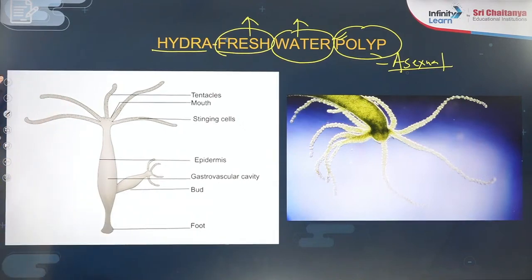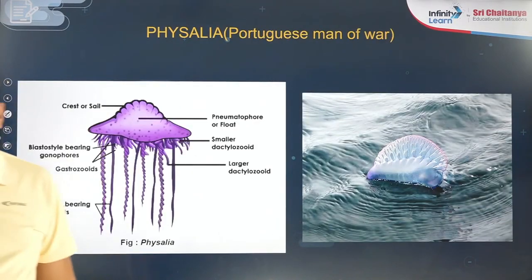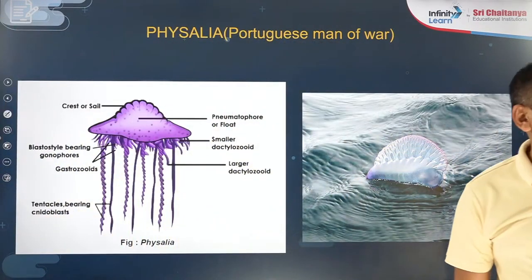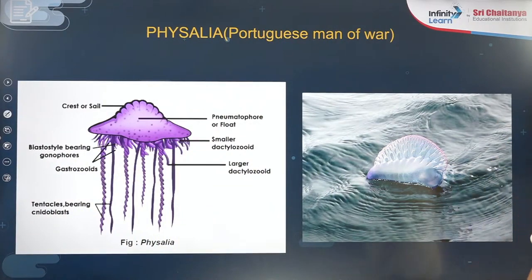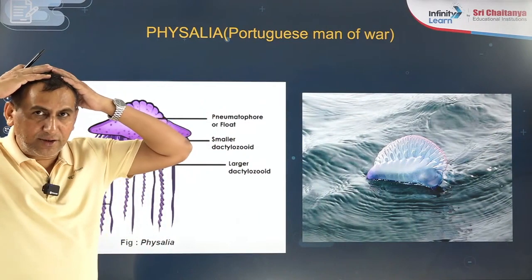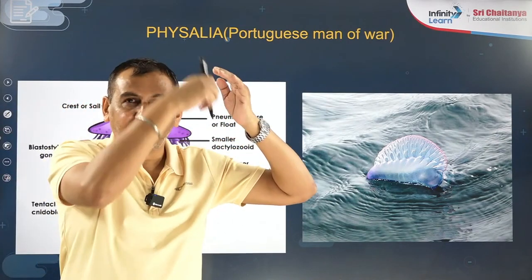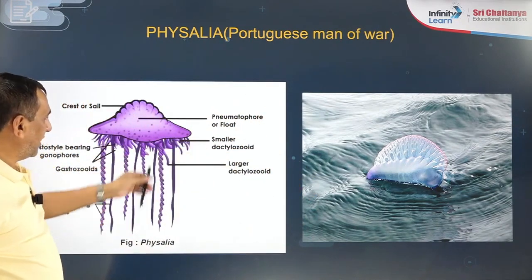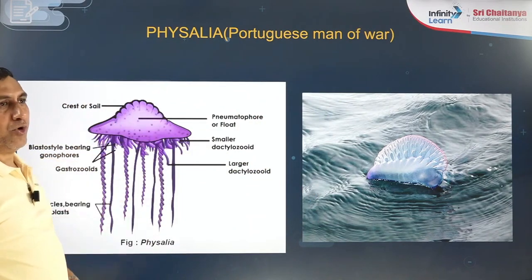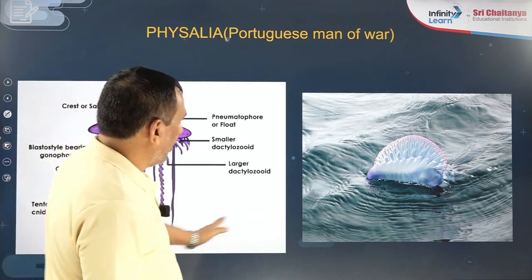I will show you the other examples included in phylum Coelenterata. Next one is Physalia, known as the Portuguese man of war. See, it looks like a soldier wearing a hat, trying to hide itself with the branches of a tree. That is why it is known as the Portuguese man of war. How beautiful it looks.